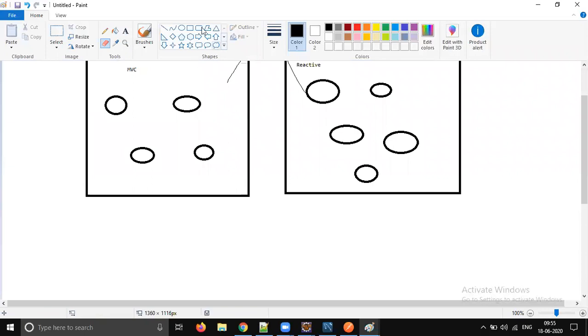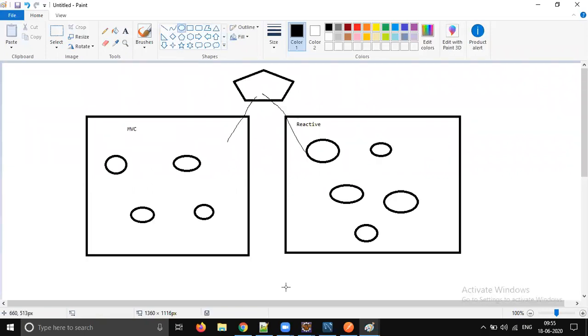So now the problem is what we are doing here: we are writing a common which is being used in the MVC and also being used in the reactive, then things may not work as expected. So the stack should be, I mean, it's a classified stack. You should have a separate technical stack for MVC, and a separate technical stack for React.